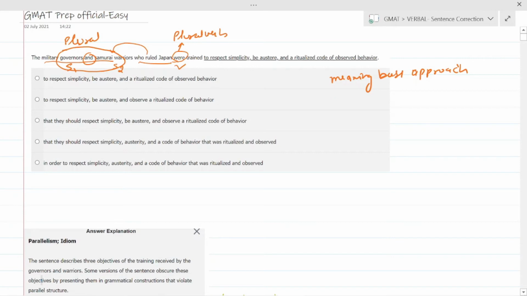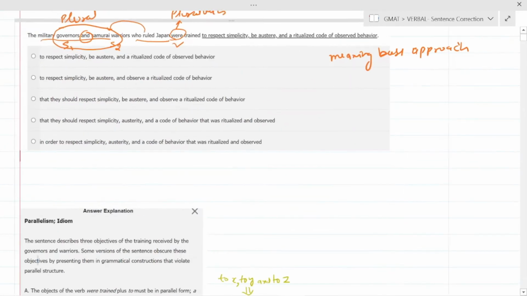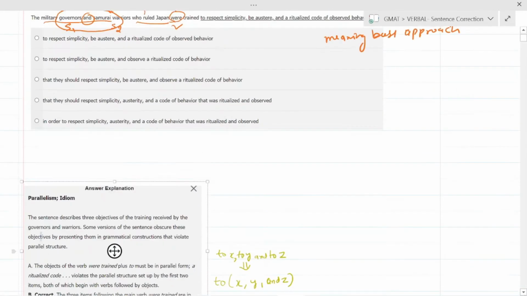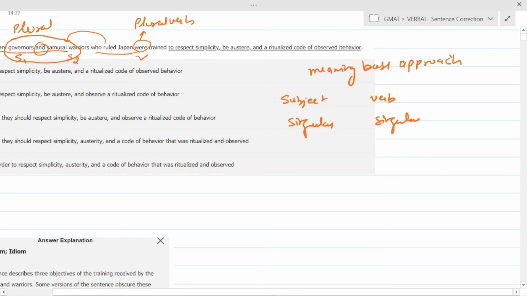Our basic sentence correction rule is: if your subject is singular, your verb should be singular.